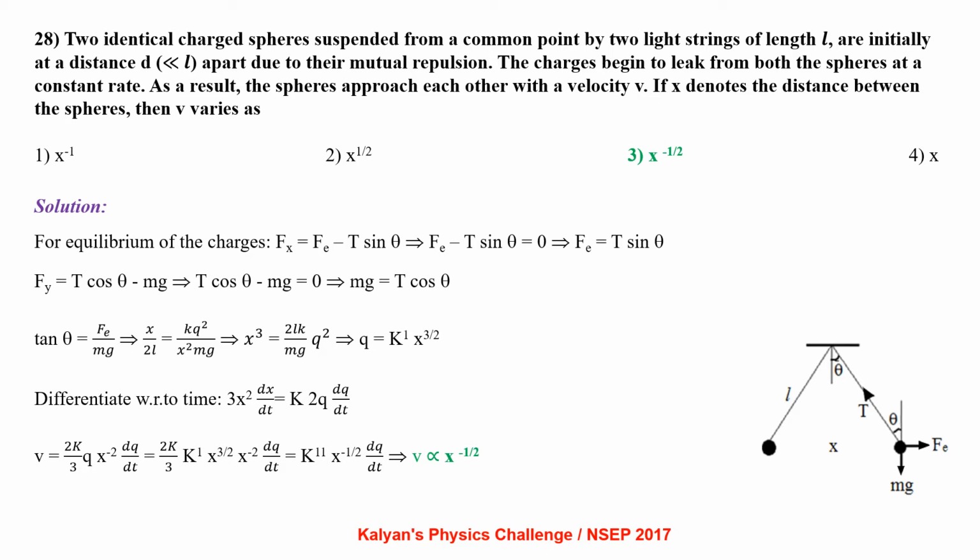which is q equals k dash x power 3 by 2, where k dash is a constant. Differentiating with respect to time, 3x squared dx by dt equals k into 2q dq by dt. So v equals 2k by 3 q x power minus 2 dq by dt, that is 2k by 3 k dash x power 3 by 2 x power minus 2 dq by dt, which is k double dash x power minus 1 by 2 dq by dt, from which we can write v proportional to x power minus 1 by 2, since dq by dt is constant.